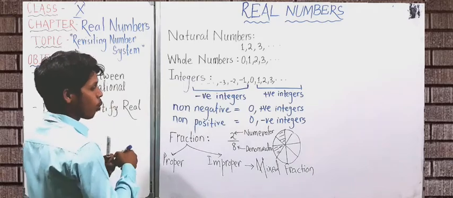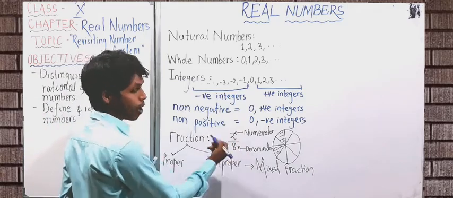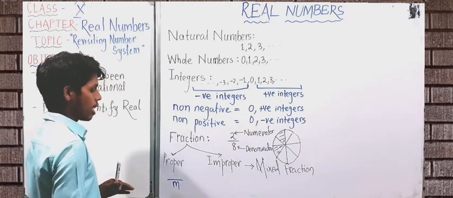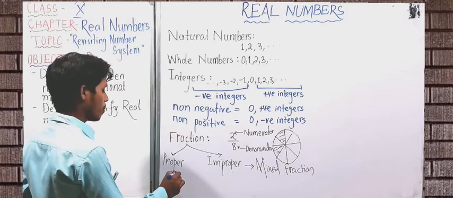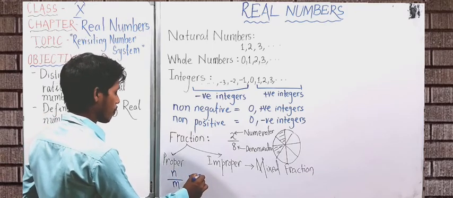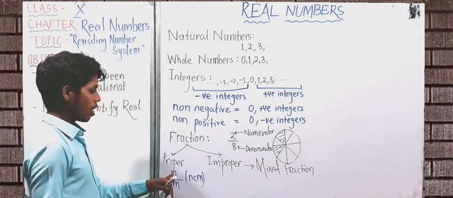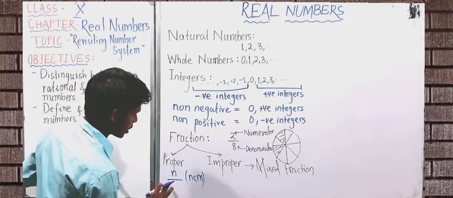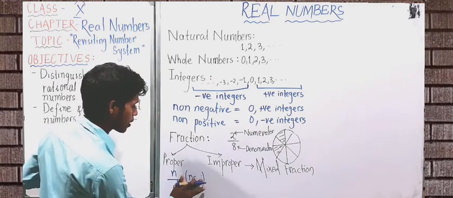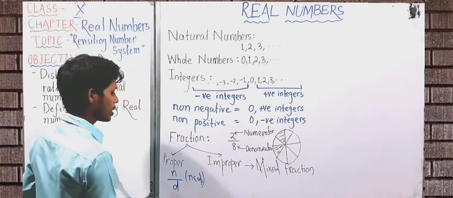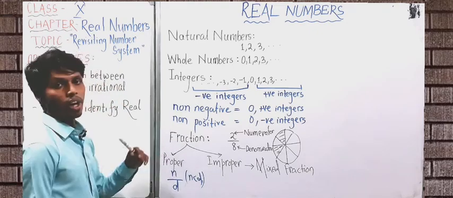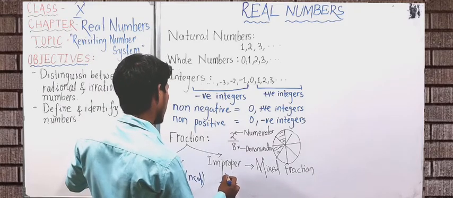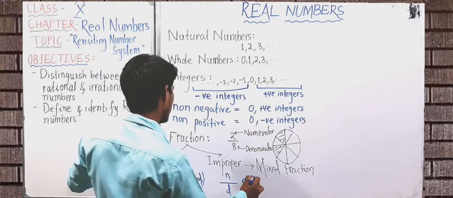Proper fraction means when the numerator is smaller than the denominator. Means if we divide some number into m parts and take n out of them where n is less than m. Okay, when the n or numerator is smaller than the denominator. Let me represent this denominator by d so that it will be easy for your understanding. When the numerator is less than the denominator, then it is called proper fraction. Similarly, if a number is divided into d parts and taken n parts where n is greater than d, means which is not possible.